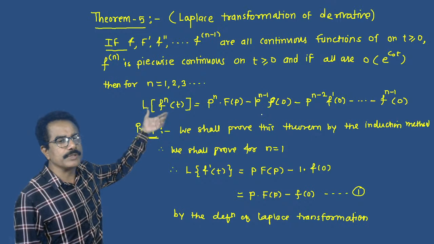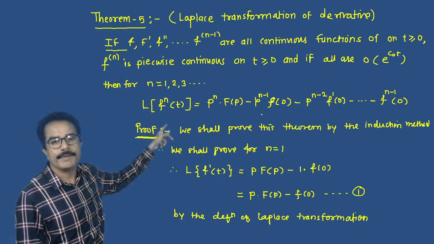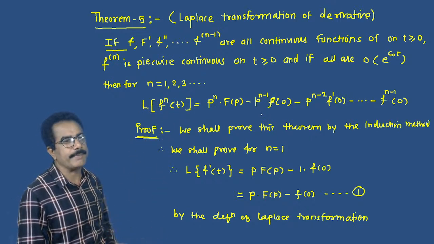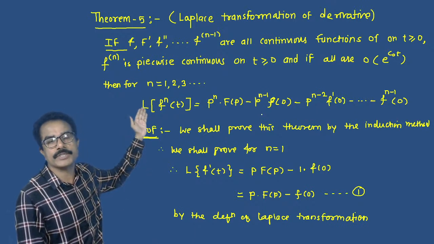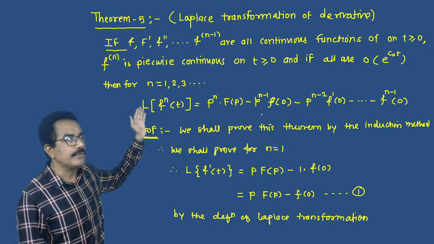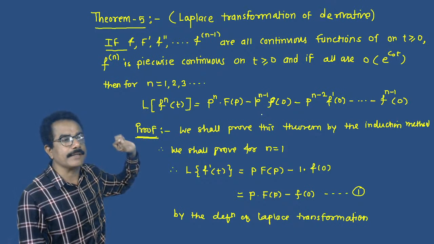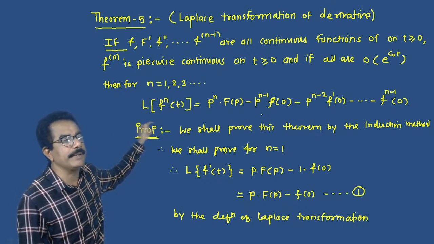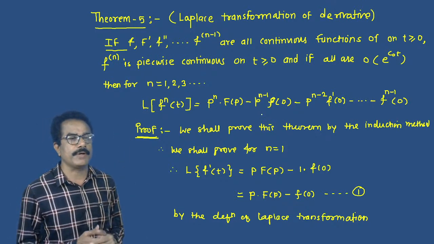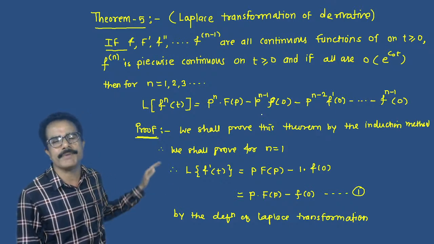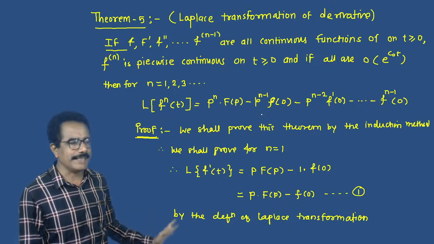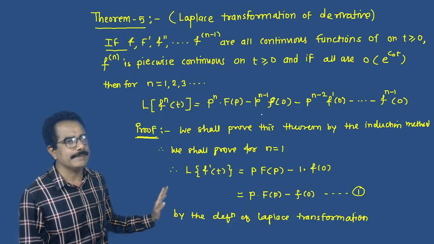Now we shall prove this theorem step by step. But first of all, you must know the meaning of the statement for the Laplace transformation of the derivative. Actually, this is a very simple theorem. One can understand this theorem, okay?